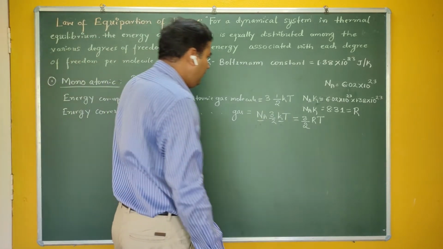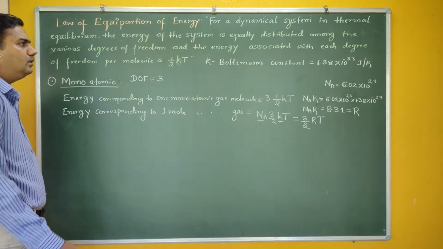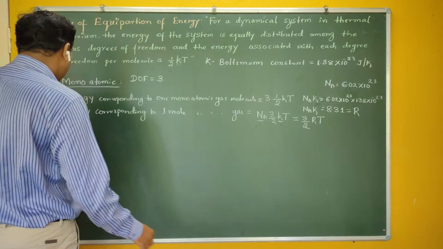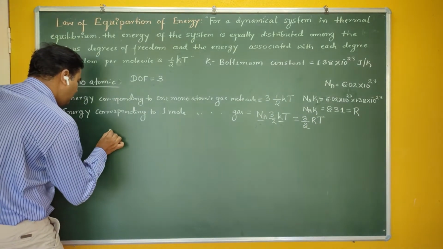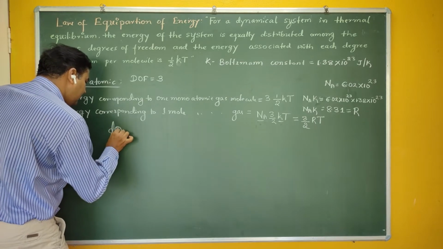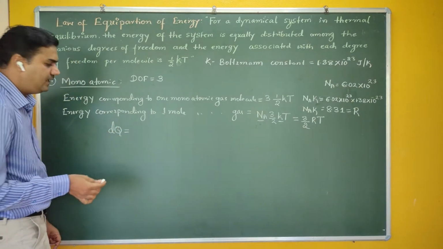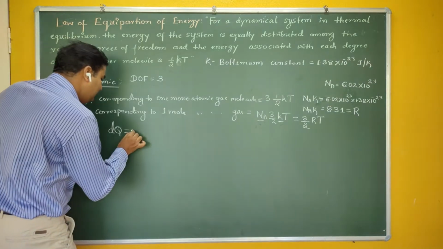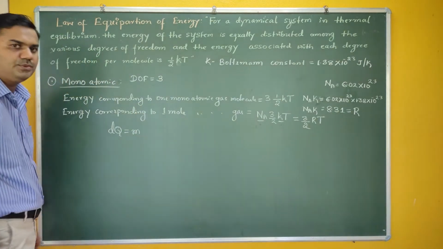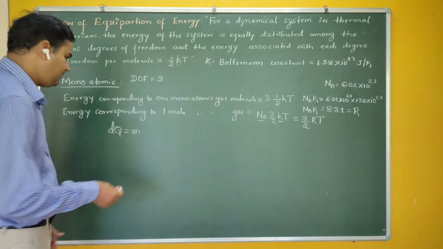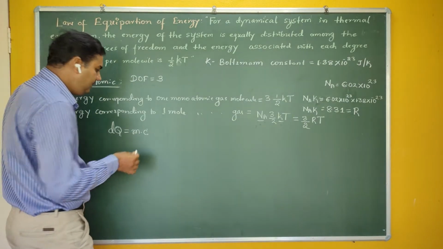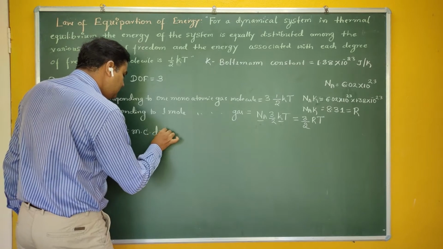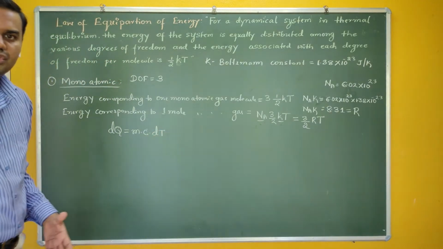Next I have to find Cv, the molar specific heat at constant volume. So what is the formula for specific heat? We know that dq is the amount of heat energy given to a system, and it depends on the mass of the substance, the specific heat of the substance, and the change of temperature.